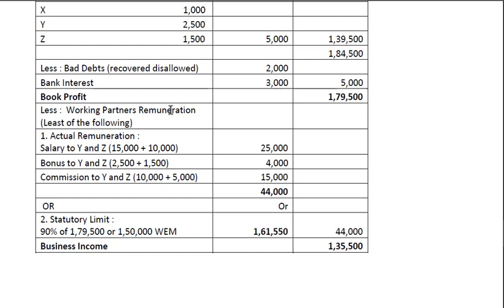So less working partners remuneration. Here we have actual remuneration, that is salary to working partners, bonus and commission. So X is non-working partner in this case. Actual remuneration comes to 44,000, or statutory limit 90% of 1,79,500 or 1,50,000. So 90% is more, it is 1,61,550. Now 44,000 or 1,61,550, 44,000 is less, therefore we get the business income 1,35,500.